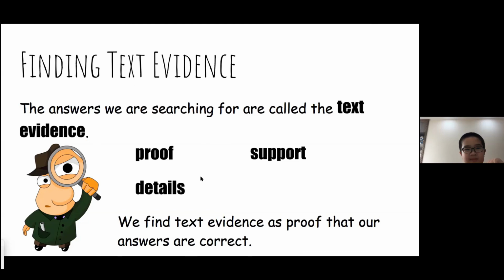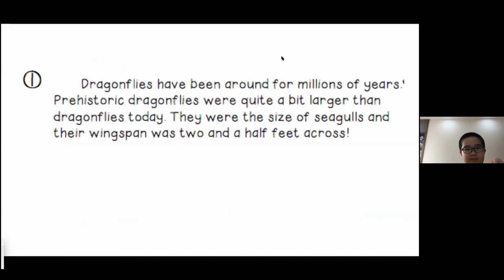When you've done the comprehension for homework, have I made you write the page number next to the question or next to the answer? Do you remember me doing this? Very good. I didn't want you to just guess the answer. I wanted you to go back and check in the story and find text evidence. Find in the story where it said that answer, right? So we're going to practice that today. We're going to look at some paragraphs and highlight where we have found the answer, okay?